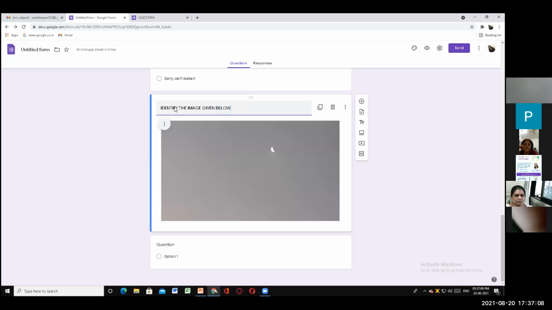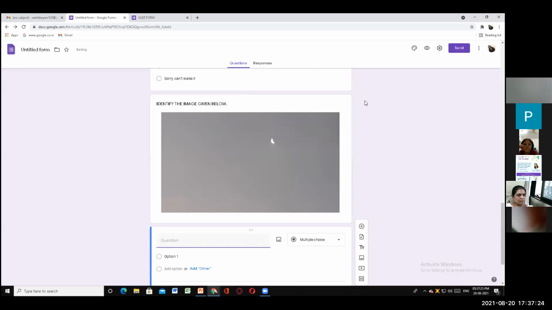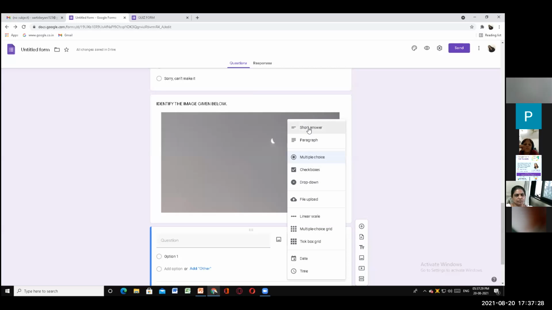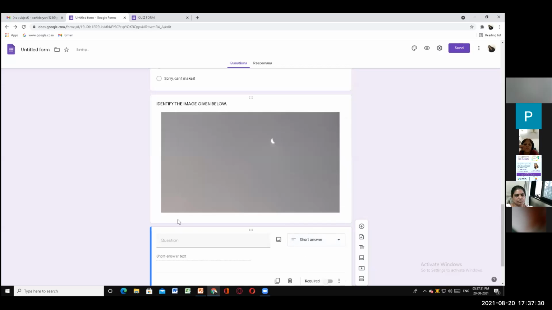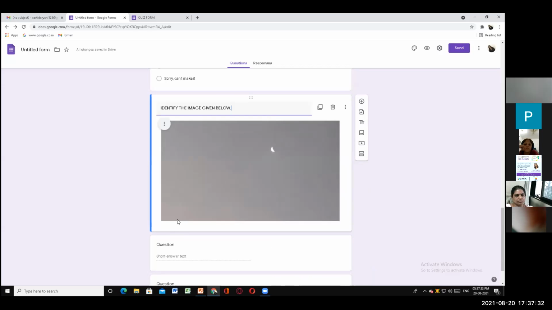So the child will answer the image. Now, you have put a question and an image. How will the child write the answer? Because you have not selected any multiple choice, you will put it as a short answer and the child will answer over here.